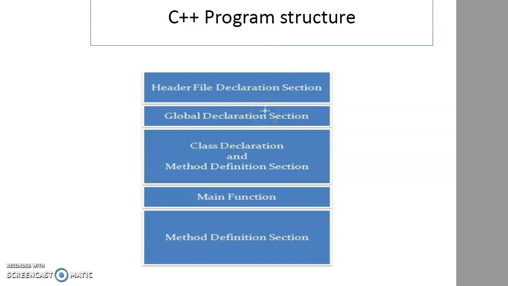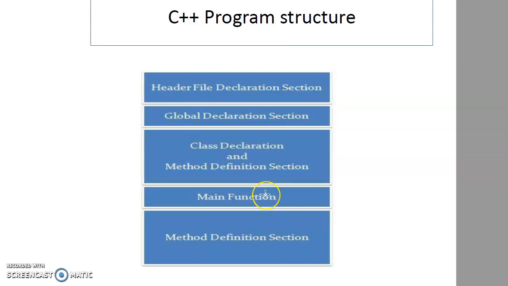The global declaration section declares global variables. Class declaration declares the class. Outside class definition methods have their definition done outside the class, while inside class definition methods have their definition done within the class. Then you have the main function, and after the main function the method definition section again.